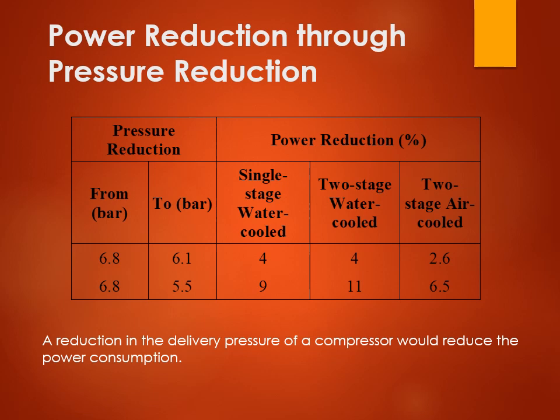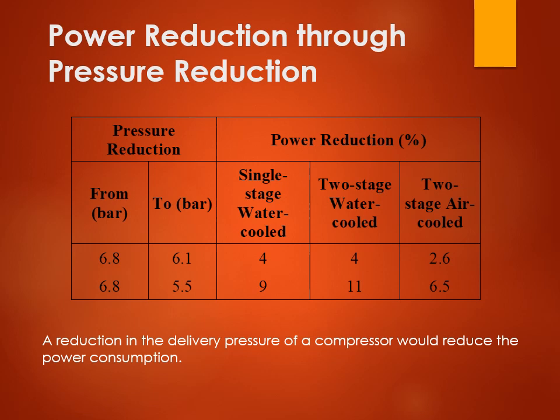If you are reducing the pressure from 6.8 to 6.1, in the case of a single stage water cooled compressor, the power reduction will be around 4%. In the case of a two stage water cooled compressor, it will be 4% again. But in the case of a two stage air cooled compressor, the power reduction will be 2.6%. Likewise, if you are reducing from 6.8 to 5.5, instead of 6.1, the power reduction in the single stage water cooled compressor will be at least 9%, and you will get at least 11% power reduction in the case of a two stage water cooled compressor. In the case of a two stage air cooled compressor, you will have 6.5% power reduction if you are reducing the pressure from 6.8 to 5.5.